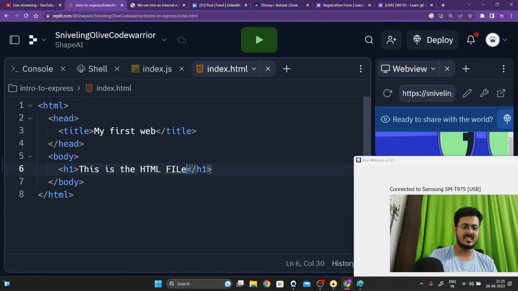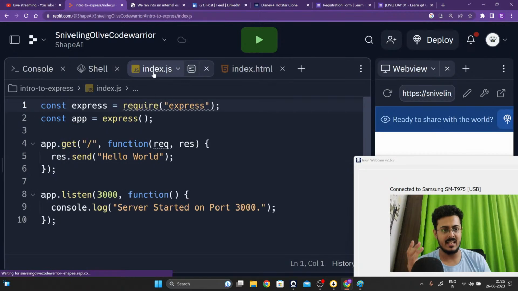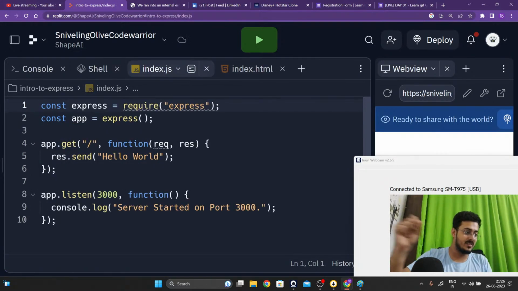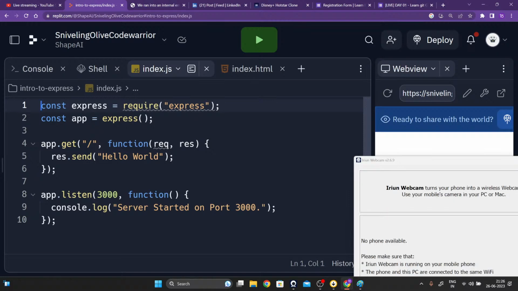I just created a simple file, guys, right over here. Nothing too specific about it. File, which basically is the HTML file. And instead of sending hello world, instead of sending just a text itself, guys, I want to send this index.html file. I want to send an entire file itself. That is my aim. Are you guys able to understand this? Please let me know.